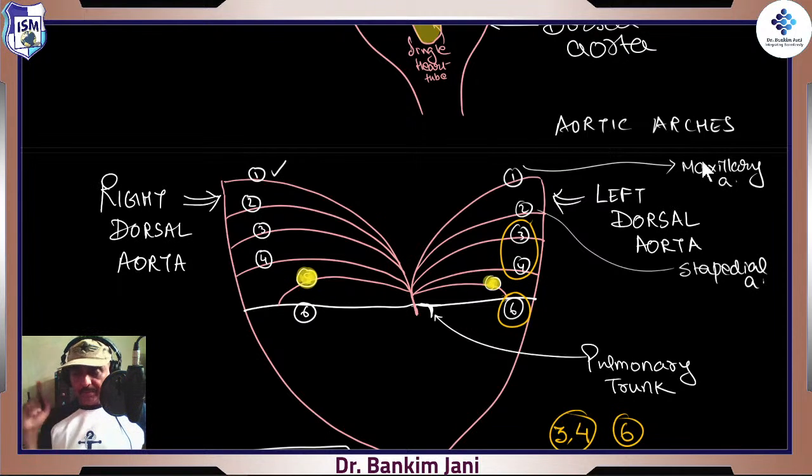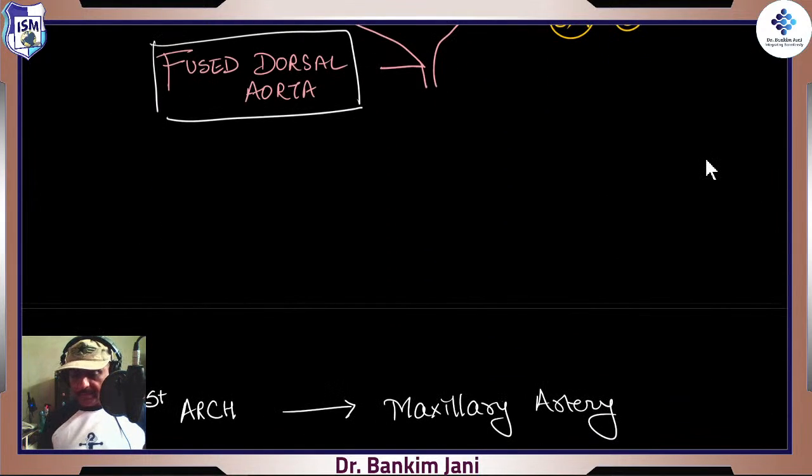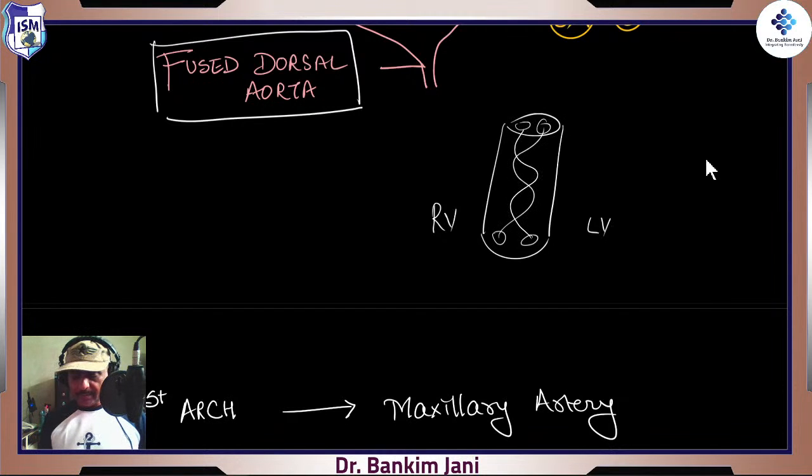At this point we go back to our understanding of the last stage of that development, right? When internally all those chambers were developed, right? Those chambers were there, that's the right ventricle, that's the left ventricle, and over here the blood which was going in there was mixed blood, right?